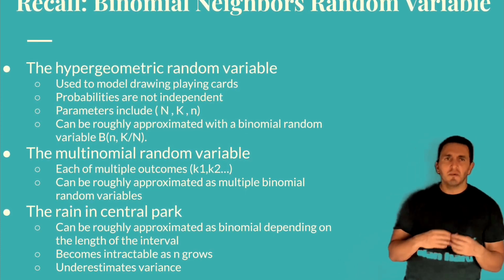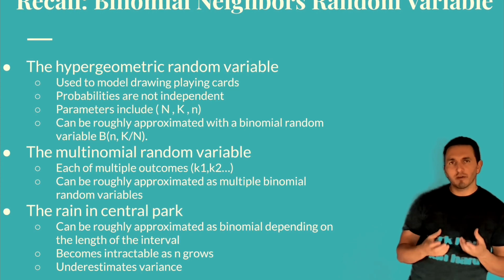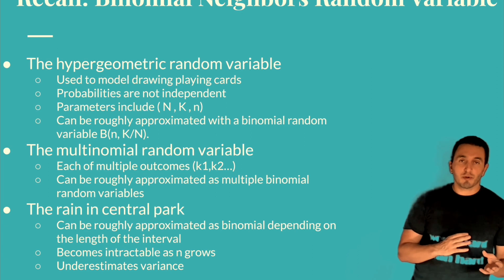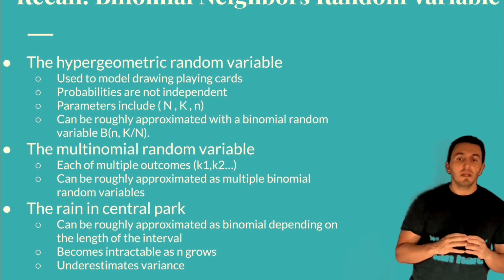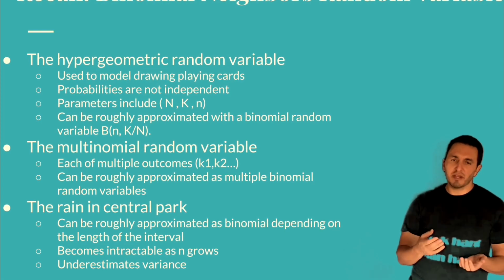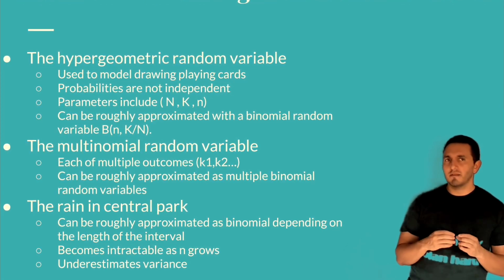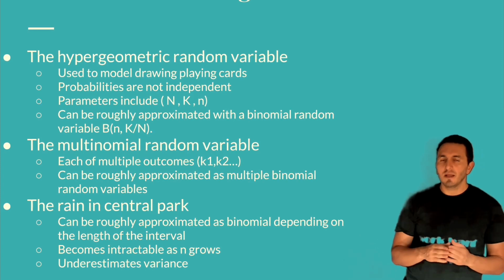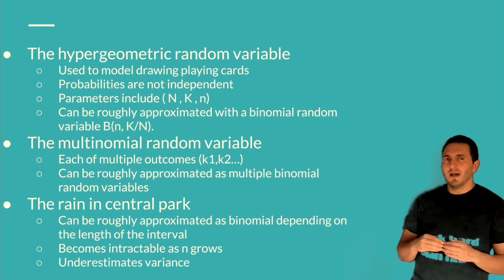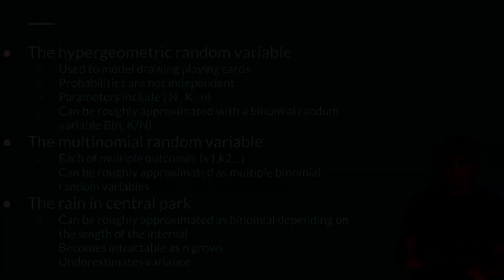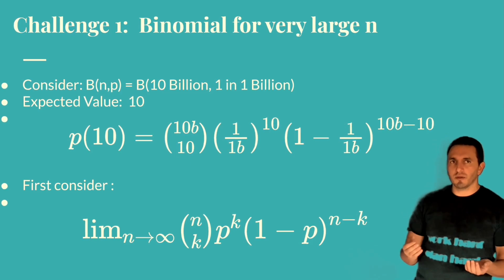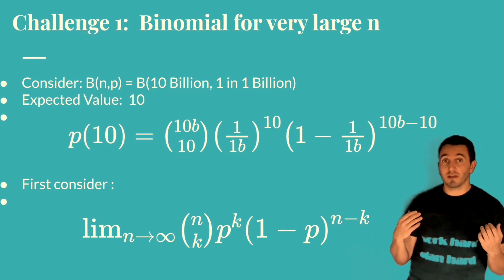What did we see? We saw that it doesn't work perfectly for the multinomial, obviously, especially at the edge cases. It doesn't work perfectly for the hypergeometric, but we also saw some issues with our modeling of real data: it seems to underestimate the variance associated with real data, and also that as n gets really large, it's not that easy to calculate. So what we're going to do now is attack that problem. What do we do when the binomial random variable gets really big?